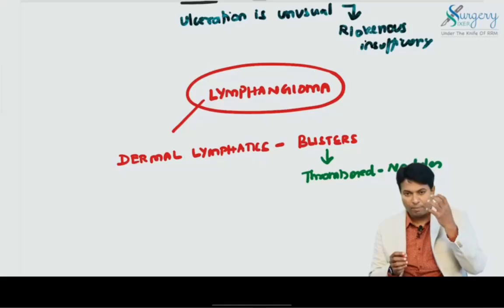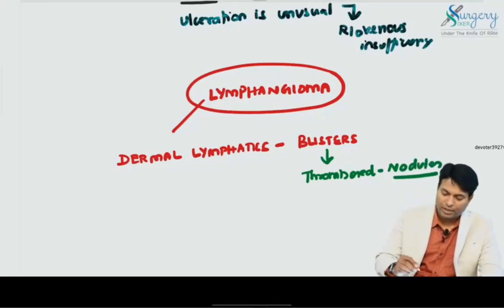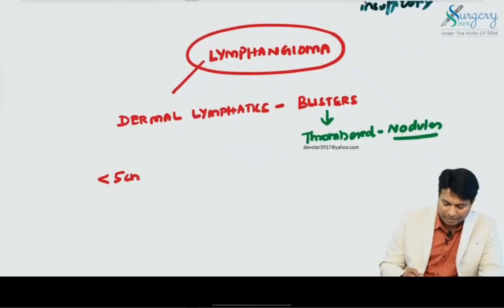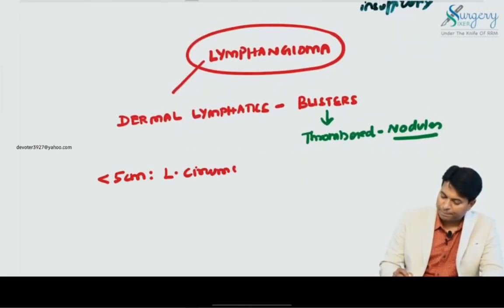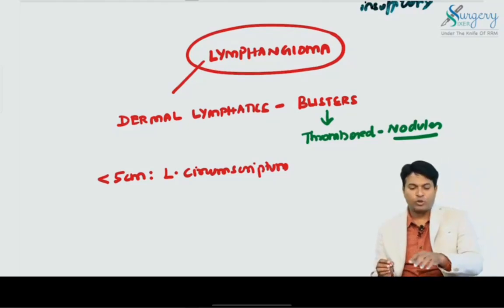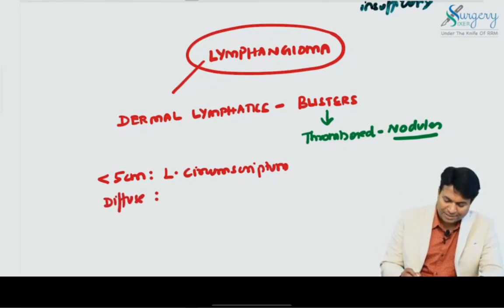So this lymphangioma can form blisters. Those blisters contain clear fluid. Very rarely they can go for thrombosis, and it looks like a nodule. Okay, there are many types of lymphangioma. When it is less than 5 cm in size, it is known as lymphangioma circumscriptum. If it is diffuse, it is known as lymphangioma diffusum.